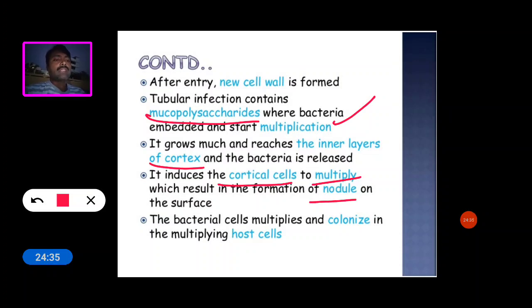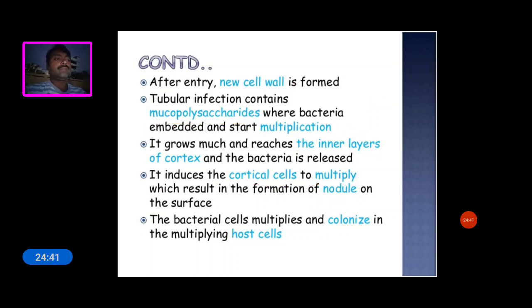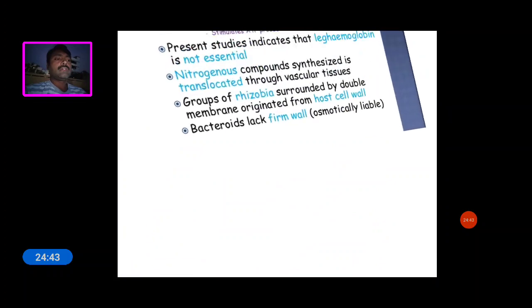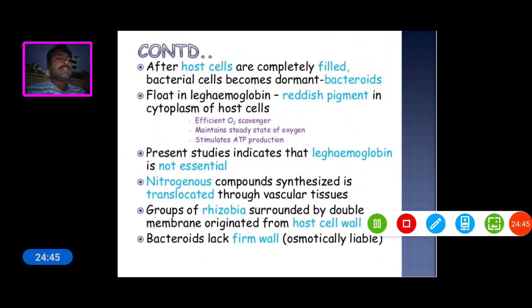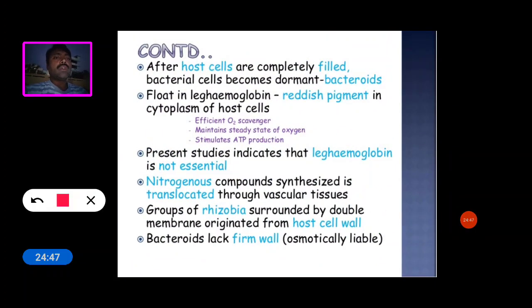The bacterial cells multiply and colonize the host cell. After the host cells are completely filled, the bacterial cells become dormant bacteroids. They contain leghemoglobin, a reddish pigment in the cytoplasm of the host cell.